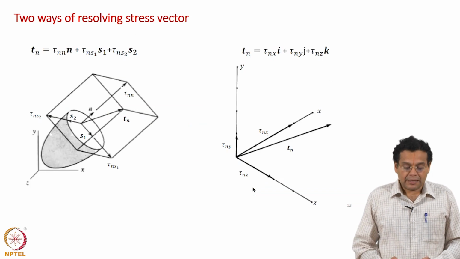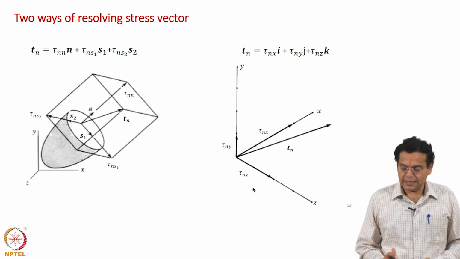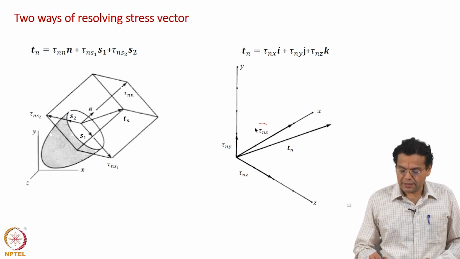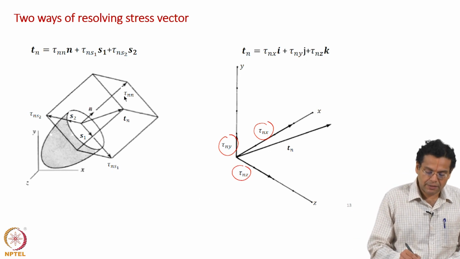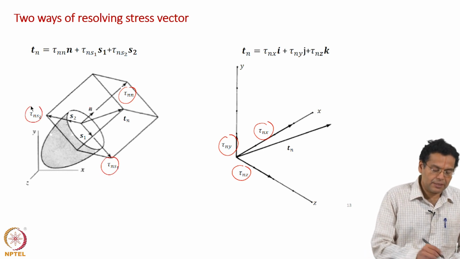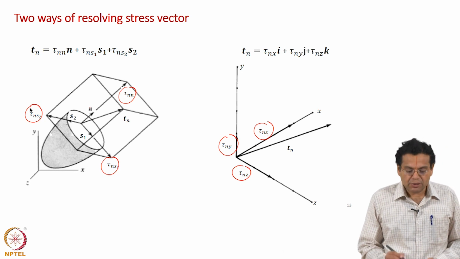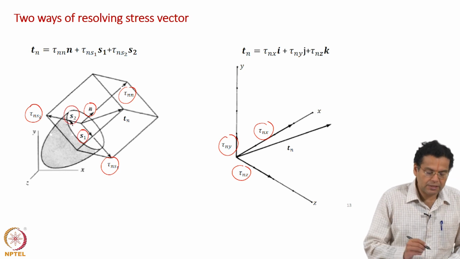Just to put it very clearly, we have evaluated tau nx, tau ny, tau nz. We want to evaluate along the normal, which is tau nn, and the other components along s1, tau ns1, and along s2, tau ns2. Right now we are going to find out what the n vector, the s1 vector and the s2 vector are.